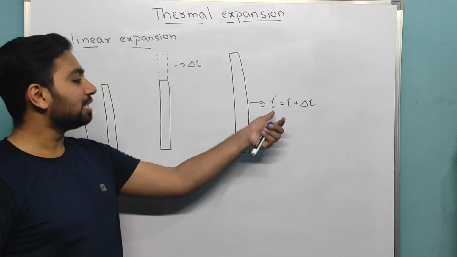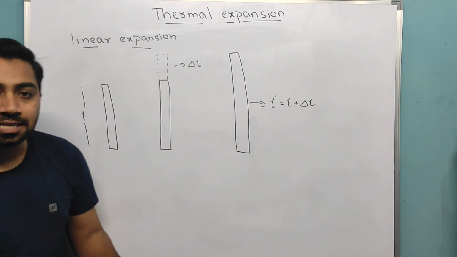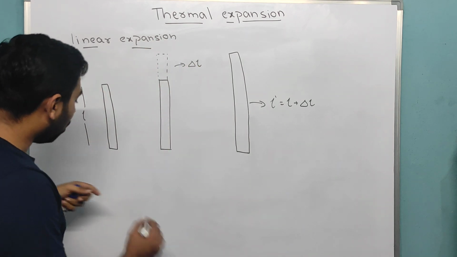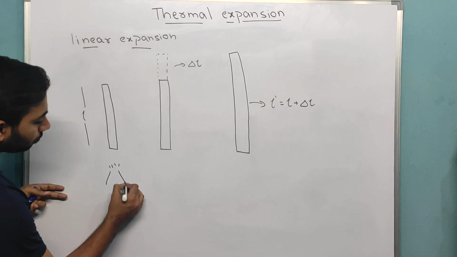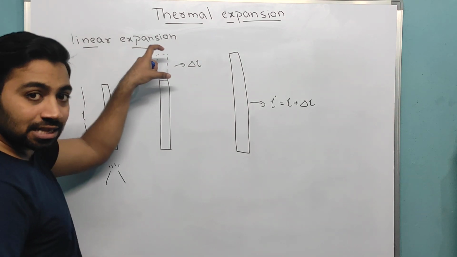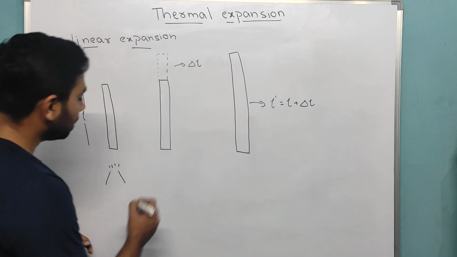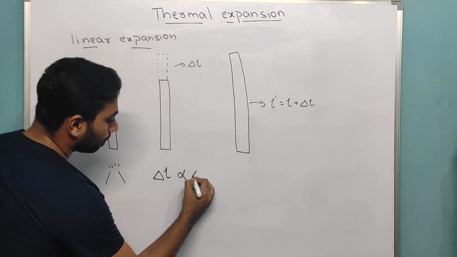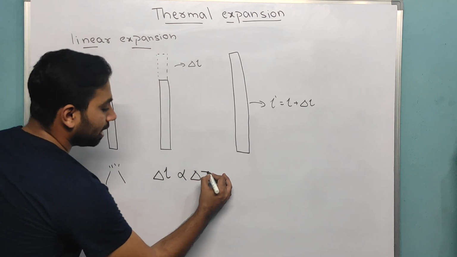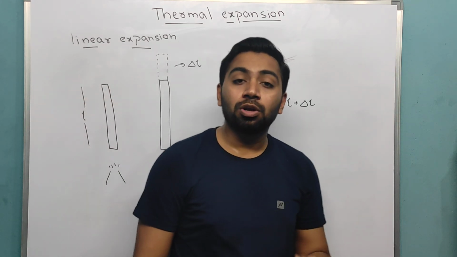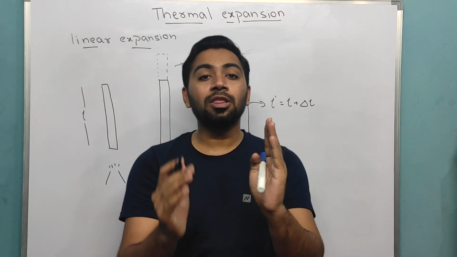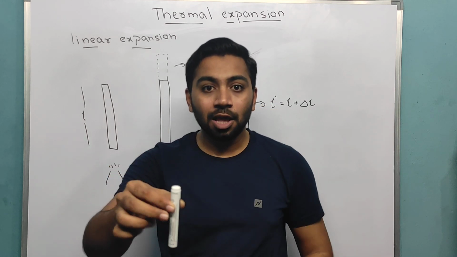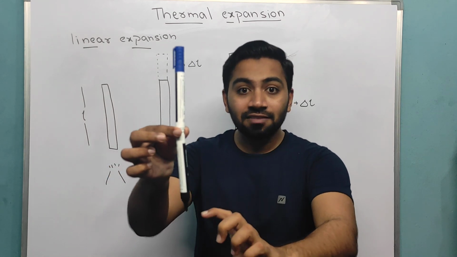Now how do we know how much the increase is? Very simple. Due to heating or increase in temperature, the increase in length depends on some factors. It depends on the change in temperature. And if the object is small, the increase in length will be small; if the object is bigger, the increase in length will be more.